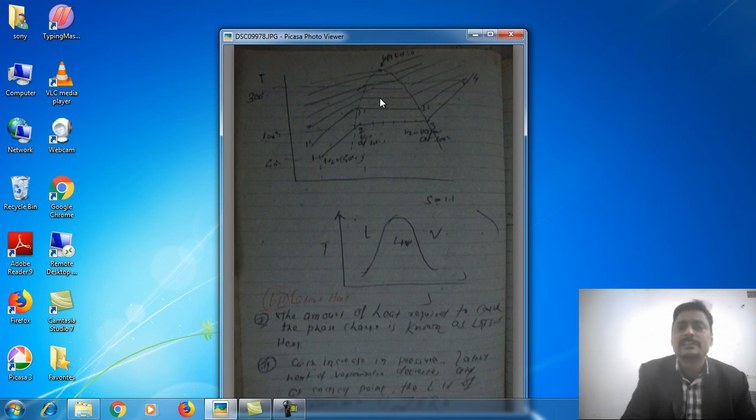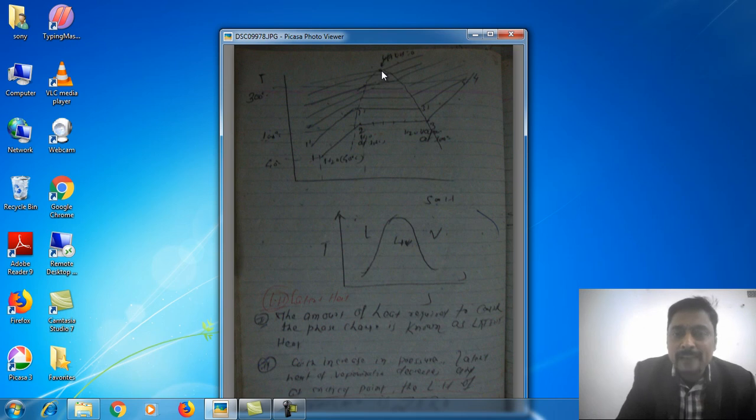Again, if pressure increases on this line, we again see that the latent heat decreases. And this is one important trend: as the pressure increases, latent heat decreases.